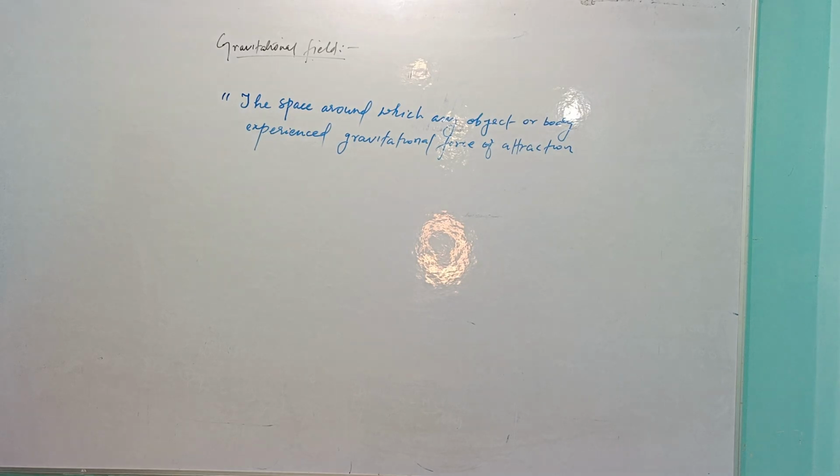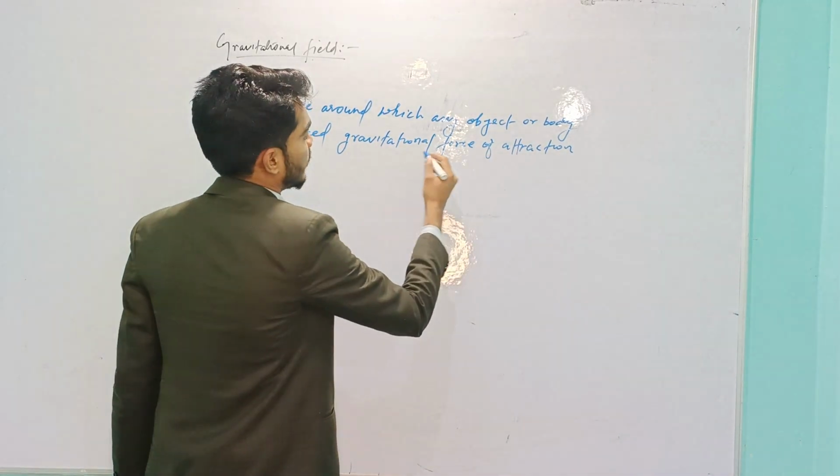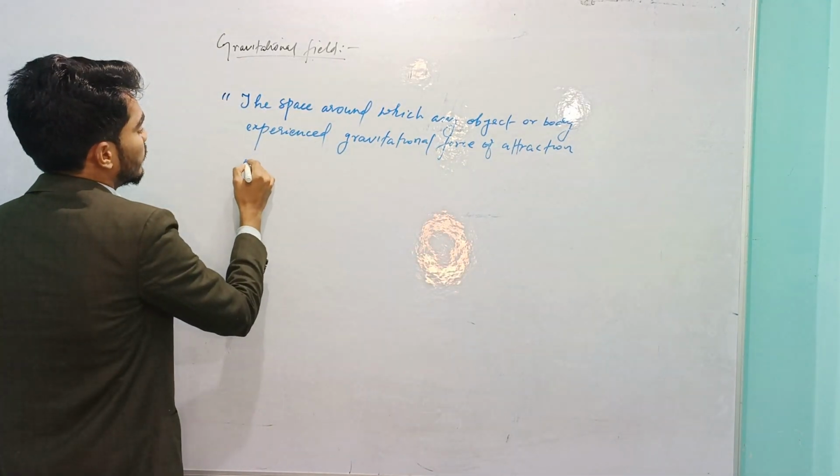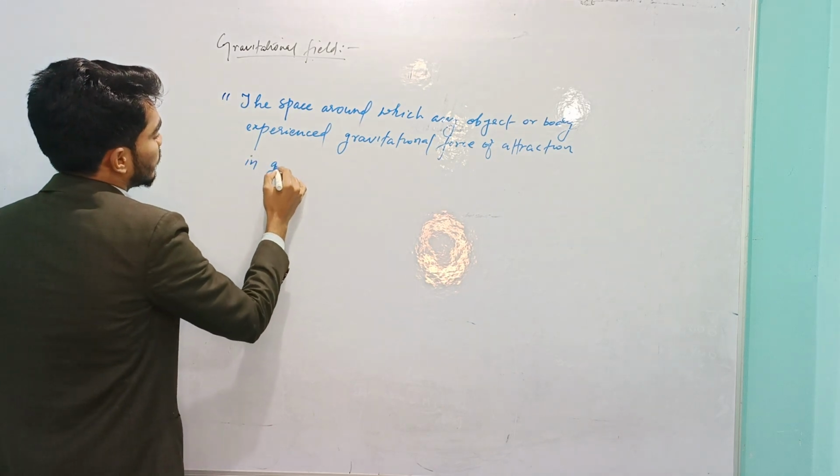Such a phenomenon is called a gravitational field: gravitational force of attraction in the field, in the gravitational field.